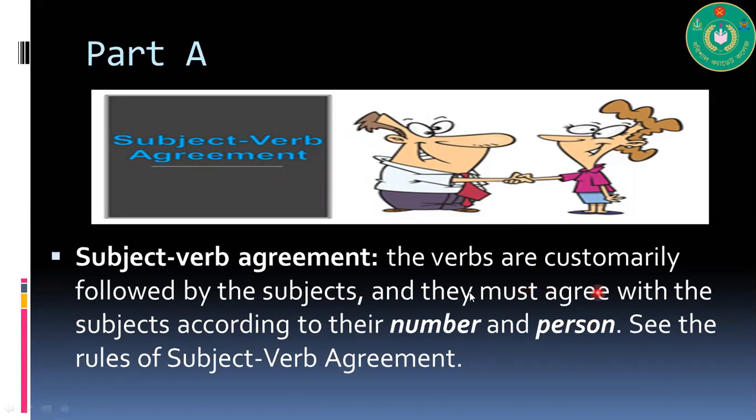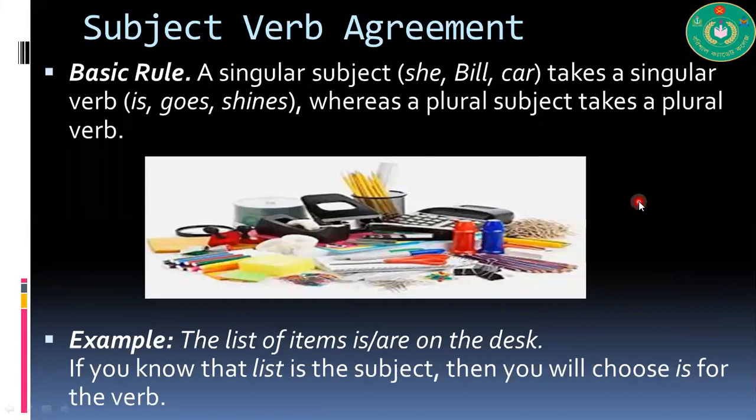So what is subject-verb agreement? The verbs are customarily followed by the subjects, and they must agree with the subject according to the number and person. Remember, number and person: the relationship between verb and subject based on their number and person is called subject-verb agreement. Basic rule: a singular subject takes a singular verb, whereas a plural subject takes a plural verb. Example: the list of items is on the desk. If you know that list is the subject, then you will choose is for the verb.